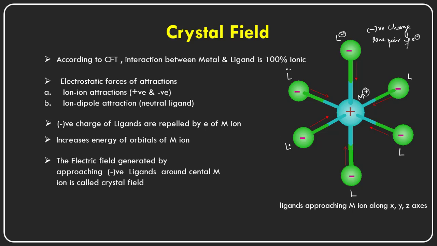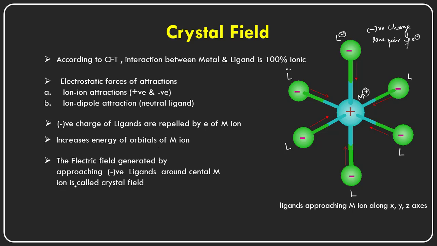But when the ligands approach the central metal cation, there is a repulsion, which increases the energy, and because of this the 5d orbitals lose their degeneracy, meaning the energy levels will be different.